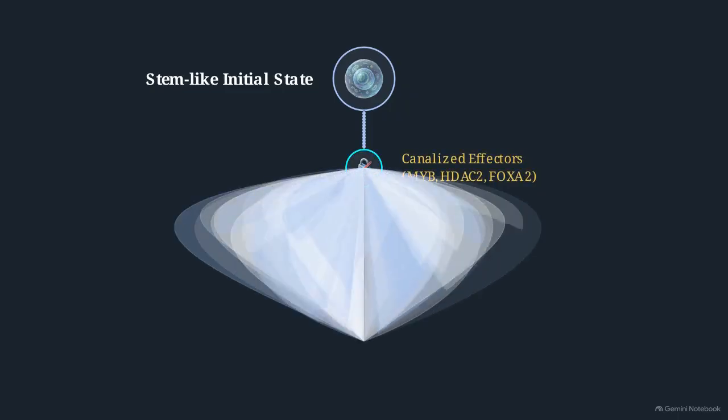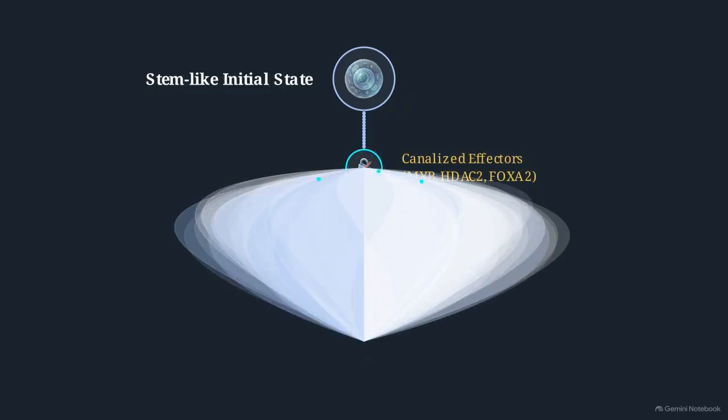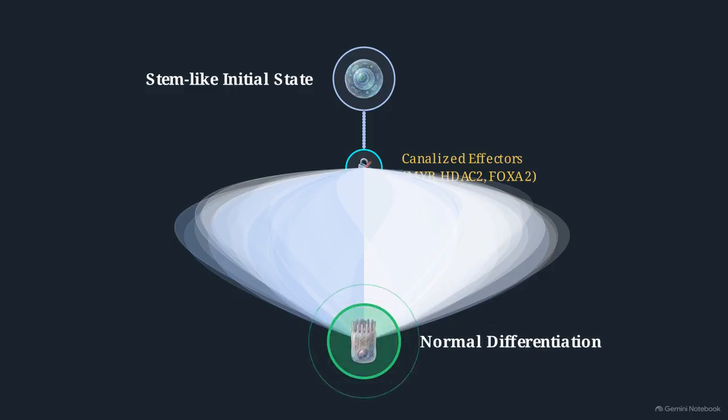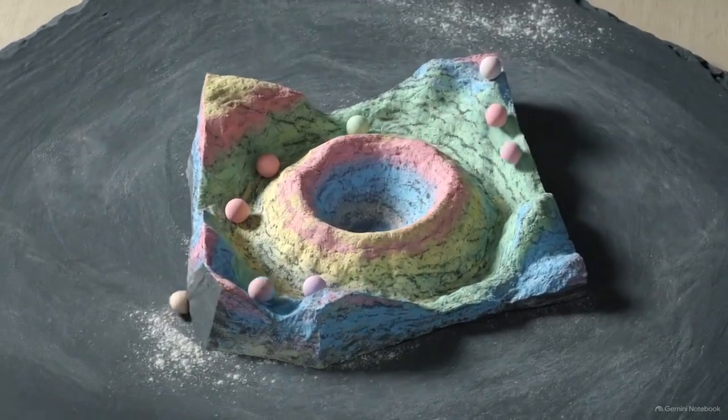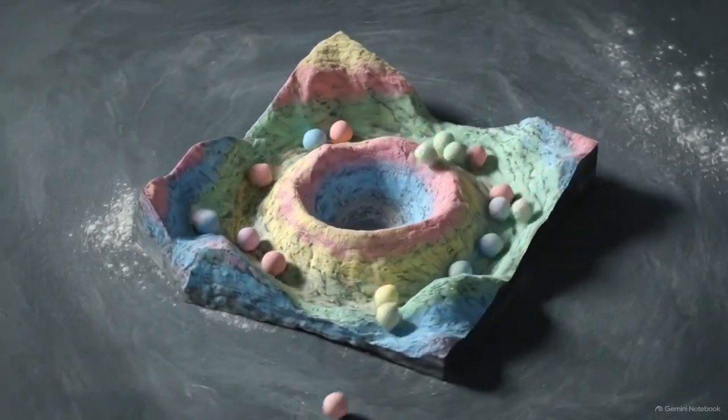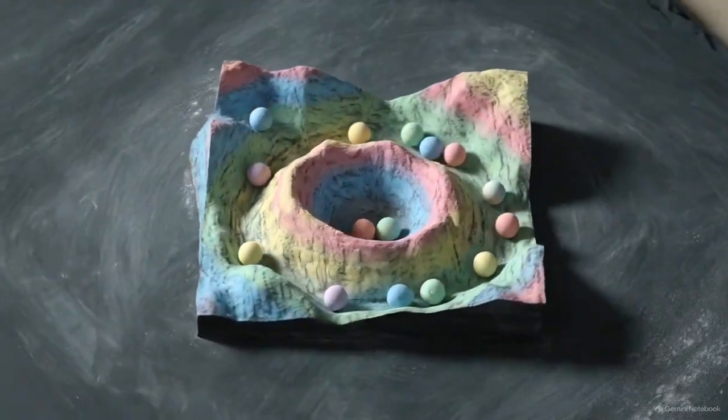This topological shift canalized downstream effectors. It spontaneously opened over 2,400 distinct modeled routes, leading directly from a stem-like initial state to normal differentiation. The intervention did not force the cells down a single deterministic hallway. It reshaped the entire physical landscape so that normal differentiation became the only stable destination available to fall into.